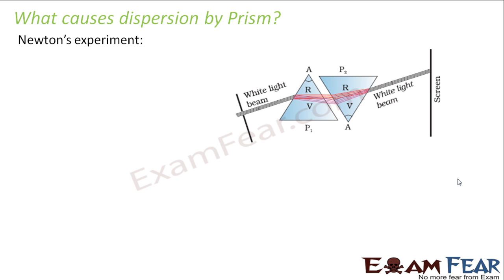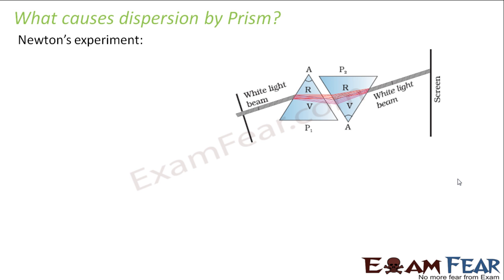The first prism was located in such a way that when the white beam entered, it split the white beam into its constituent colors, and those constituent colors, when allowed to enter the second prism, it was found that again a white beam of light was obtained. So this experiment proved that it is a property of the prism, or it is because of the prism that the white light is getting split into its constituent 7 colors.